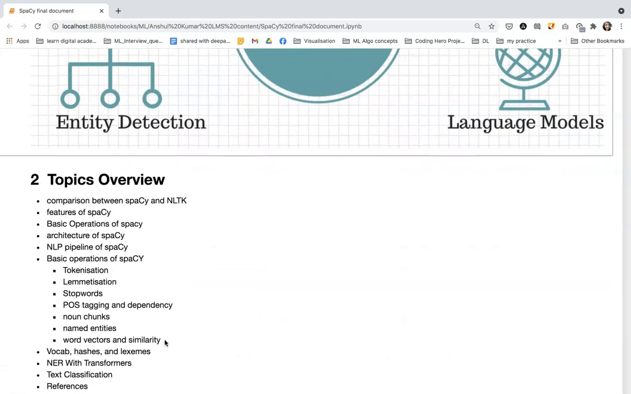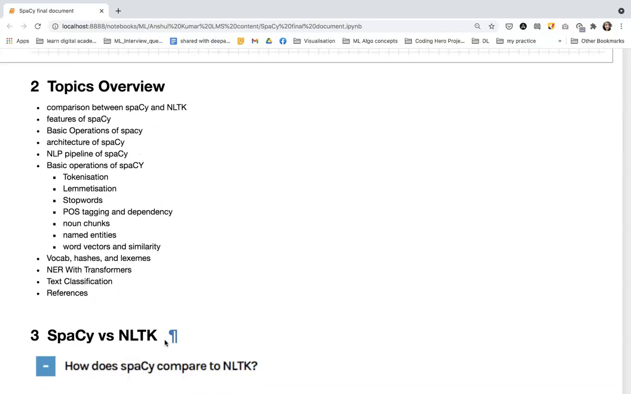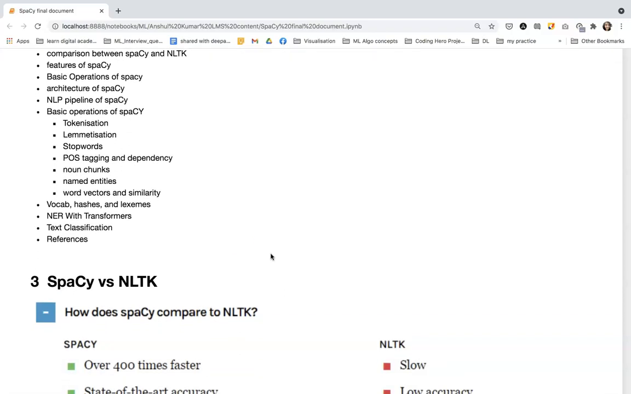Now let me introduce you to the topics that we're gonna cover in this tutorial. So we're gonna do a comparison between spaCy and NLTK. Then we're gonna understand what the features of spaCy are. Then we're gonna know what the basic operations we can do using spaCy are, about the architecture of spaCy, about the NLP pipeline of spaCy. Then in detail we're gonna do all the basic operations of spaCy. Then vocab, hashes and lexemes. Then we're gonna understand NER with transformers. Then one project, which is text classification using spaCy.